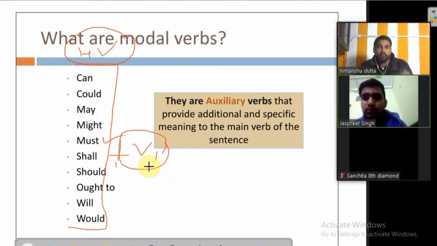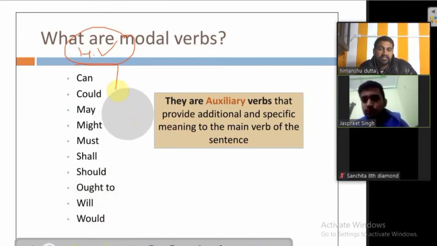But what is so important about these modal verbs is they have their certain use, and we can divide them into different categories depending upon their use. Now let us talk about the next thing, which is really important. Wait a bit.